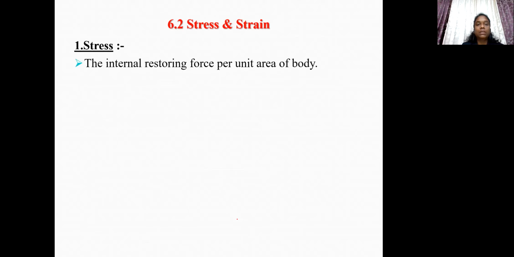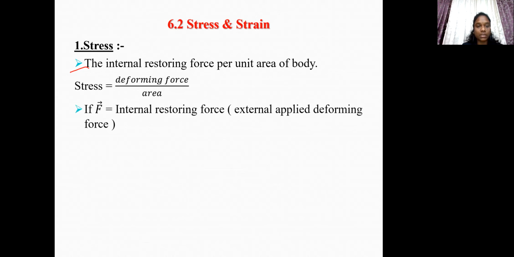Now, let us see what is meant by stress. Stress is defined as the internal restoring force per unit area of a body. So here we can write stress is equal to deforming force per unit area. So let us consider here F bar be the internal restoring force or external applied deforming force, and let A be the area of the body.